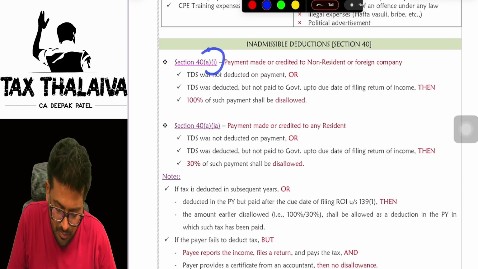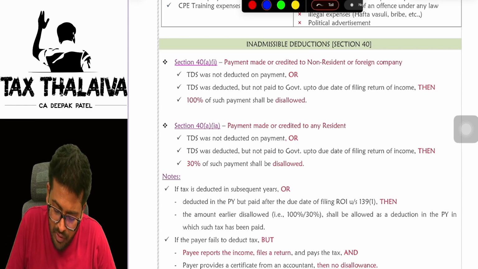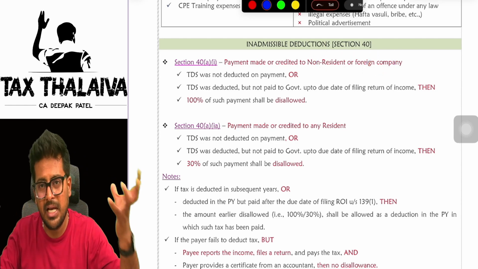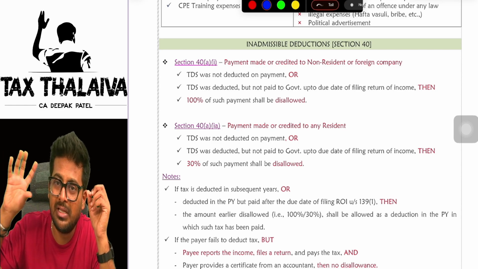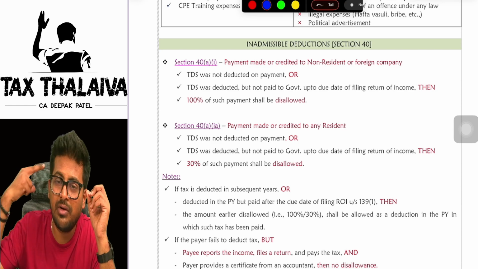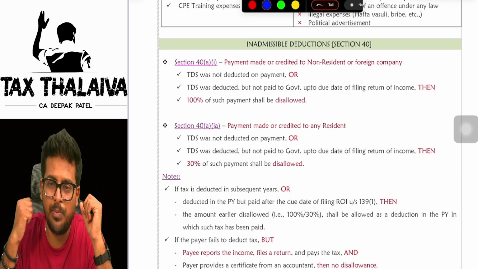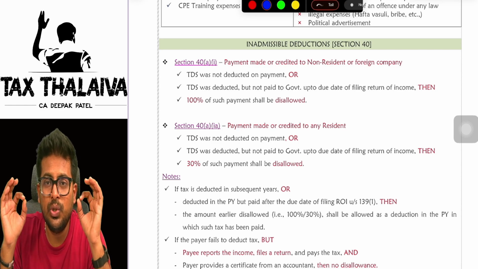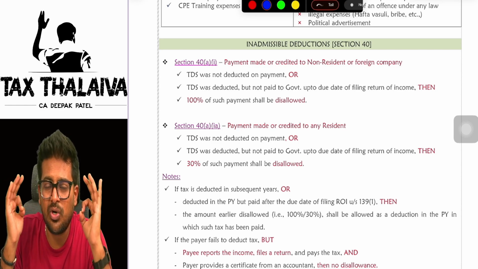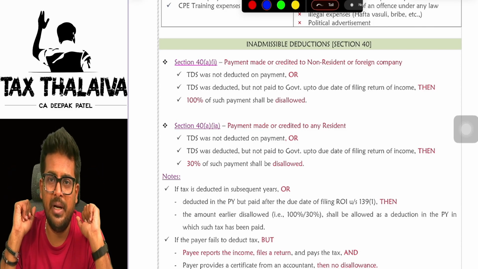What are those, sir? Number one, 40(a)(i) and 40(a)(ia). Let's say for example you are making some expenditure, but for that expenditure you have to make payment to some non-resident or a foreign company. But at the time of making a payment to the non-resident or foreign company, you did not deduct TDS on that expenditure. In that case, 100% of that expenditure will be disallowed.